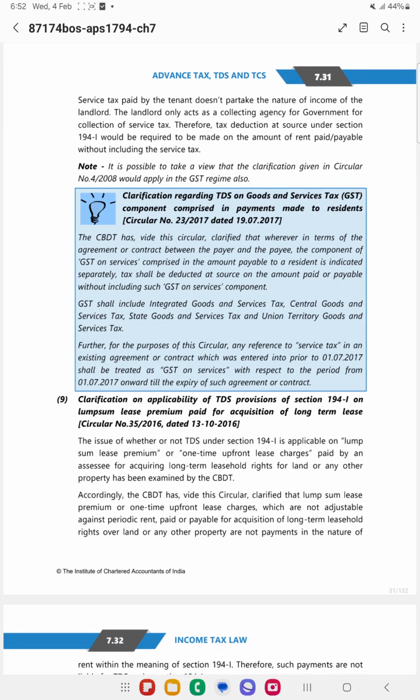Suppose there is a lump sum lease premium on the acquisition of a long-term lease. Only if it is set off against the monthly rent payments, only then the TDS gets applied. So it means if it is adjusted against the monthly rent payments, only then TDS applies. However, if it is not adjusted, then TDS will not get applied.